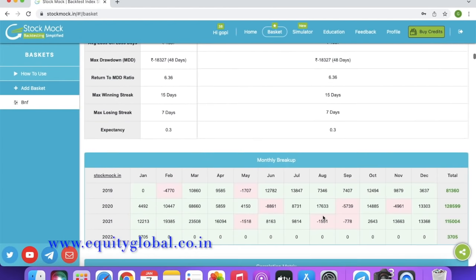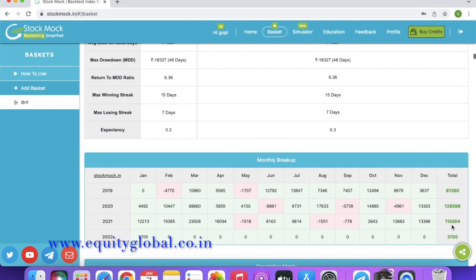So the important part is this. In 2019 we made a profit of 81,000. You should think that at that time the margin was also very low, and with that small margin we made 81,000 with this strategy. Let's leave that. Now let's talk about the present condition. In 2021 we made 1,15,000.